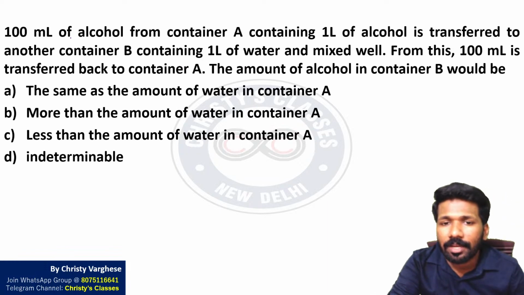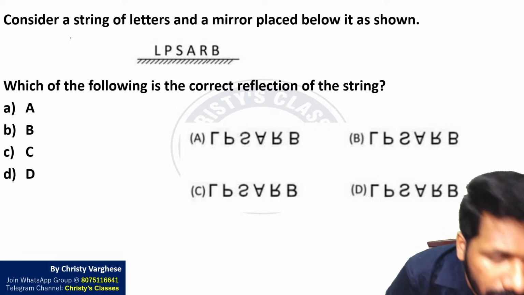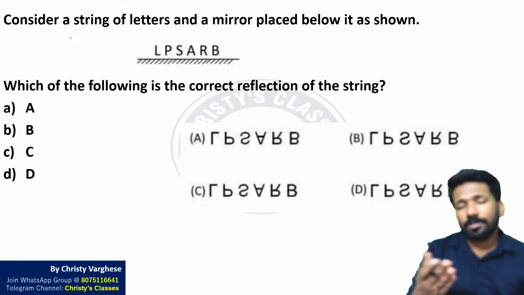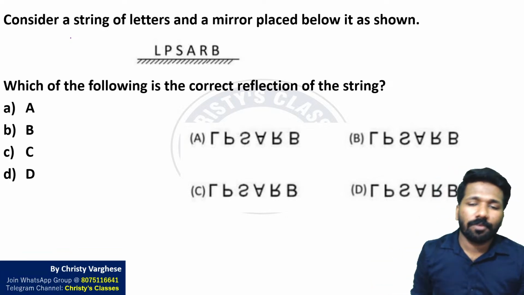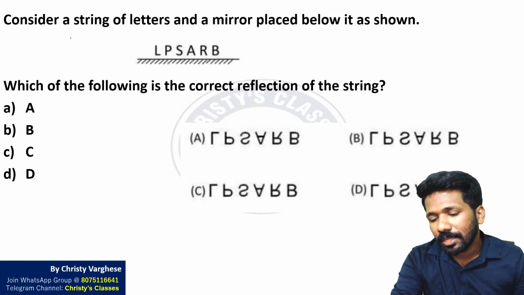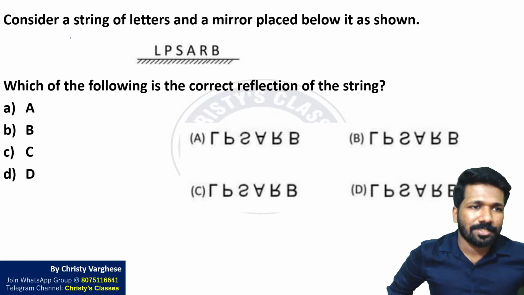Okay Shikha, the mirror question. Let me check. It was the mirror question, right? I will discuss this question if you people have doubts. Consider a string of... this is also spatial aptitude, or symbol series as we normally call these kinds of questions, but a little trickier version of symbol series, like it was asked in the GATE exam in the last 2-3 years. They are asking in CSIR also now.